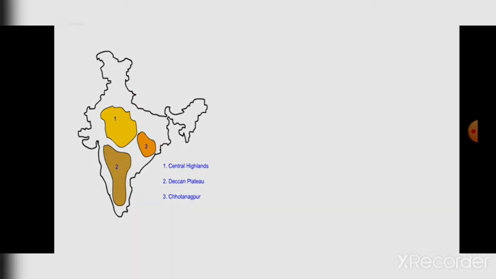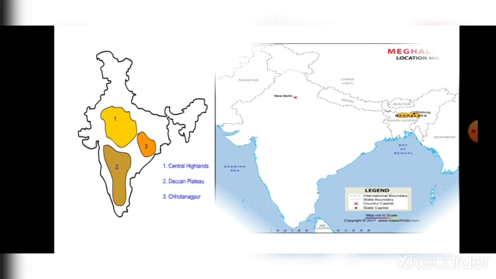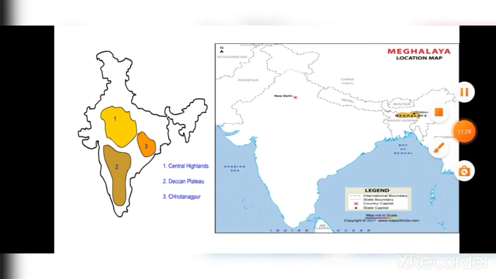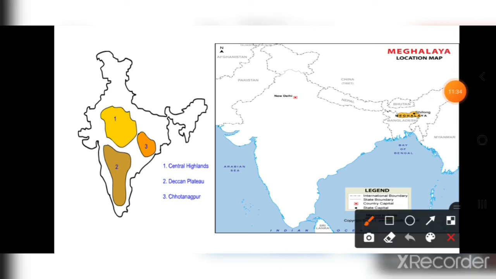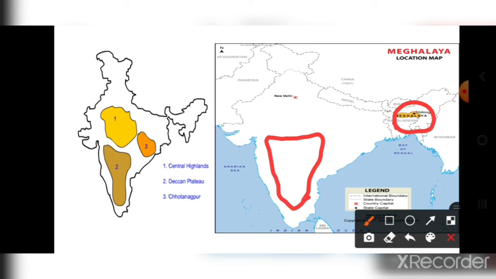Okay, now if we talk about Meghalaya, we have seen that it is the Deccan Plateau's extension. Here it is. Basically, it has been assumed that some part of the Deccan Plateau, somehow due to cracks or something, is also connected to Meghalaya.